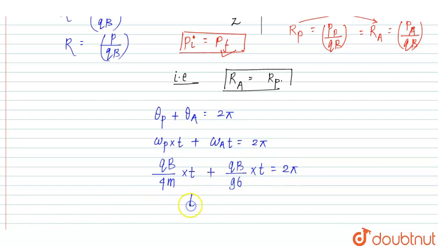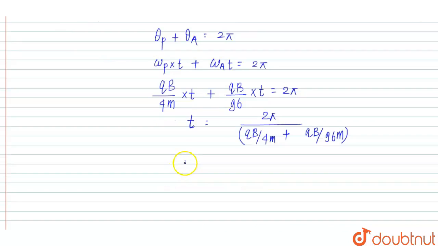Then the value of t is 2 pi upon (qB upon 4m plus qB upon 96m). After solving we get t equal to 2 pi upon 25 into qB into 96m.